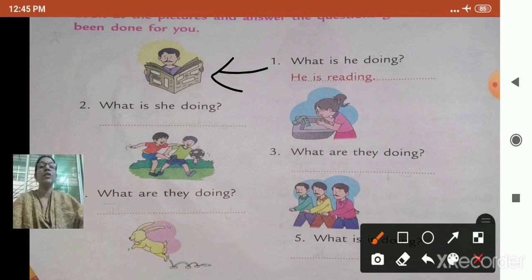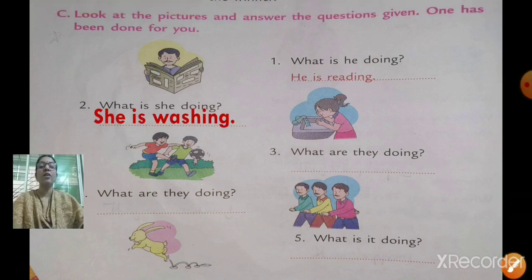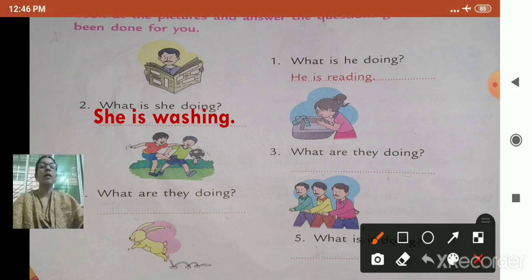Now second one. What is she doing? She means this girl. What action she is doing? Yes. She is washing. Now see next one. What are they doing? They means these boys.